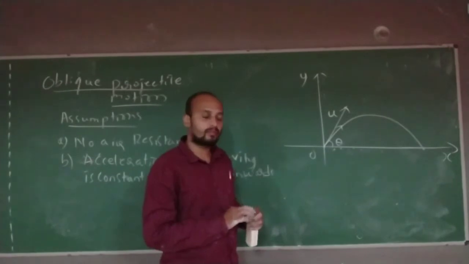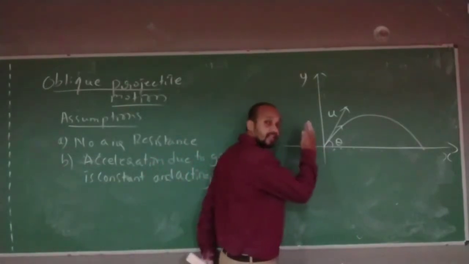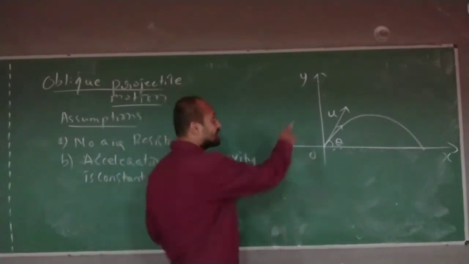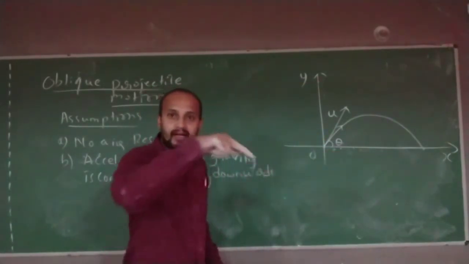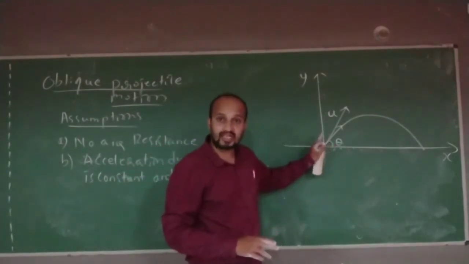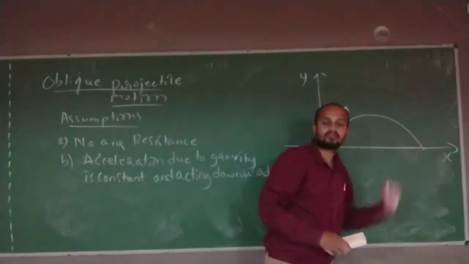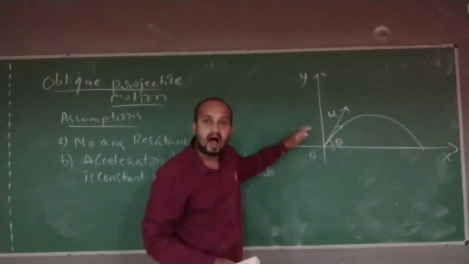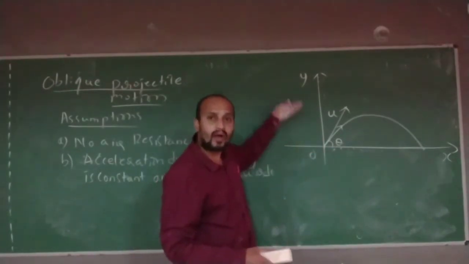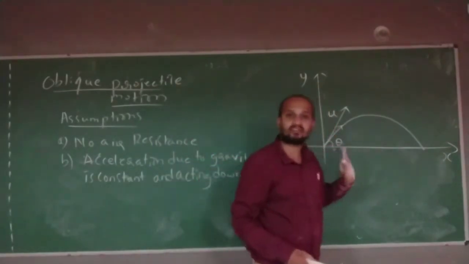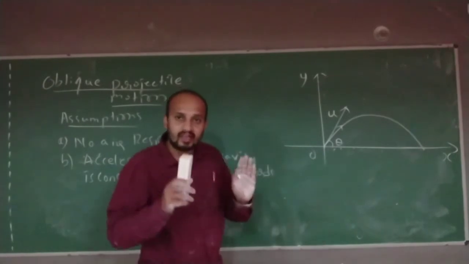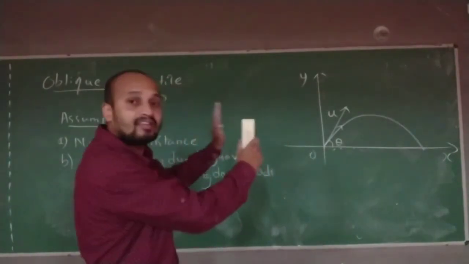If you take this axis and this axis simultaneously in your mind, it looks complicated. First I will think how the motion of this projectile is happening along the x-axis. Then I will see how the motion is happening along the y-axis. When I am dealing with the y-axis, I will not think about the x-axis. When I am thinking about the x-axis, I will not think about the y-axis. This is the way I look at projectile motion.